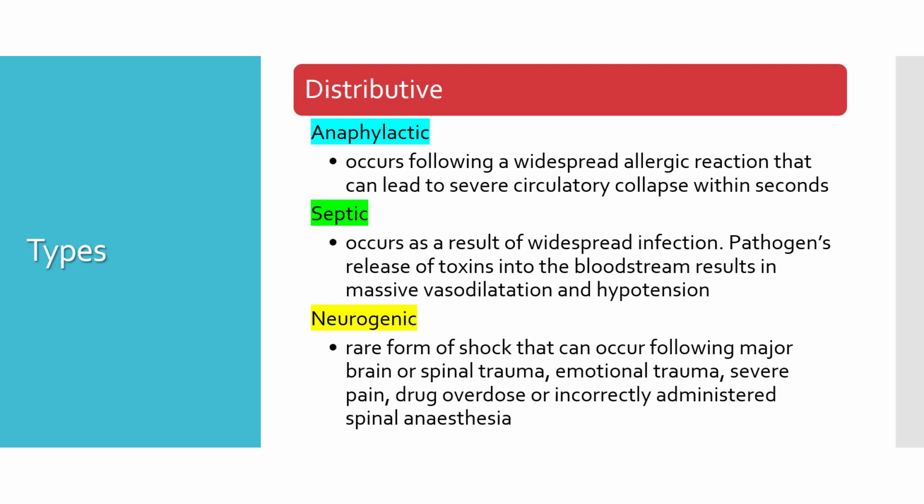The release of toxins into the bloodstream results in massive vasodilatation and hypotension. Neurogenic shock is a rare type of shock which can occur following major brain or spinal trauma. It can also occur due to emotional trauma, severe pain, drug overdose, or incorrectly administered spinal anesthesia.